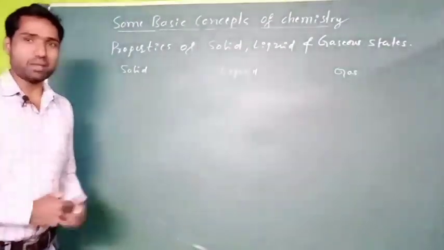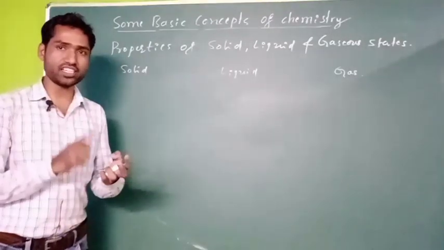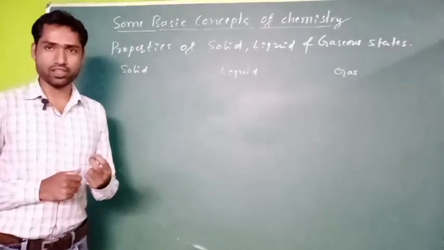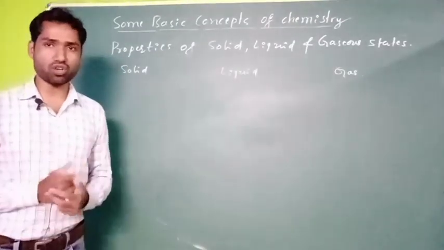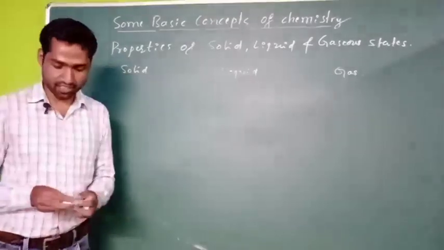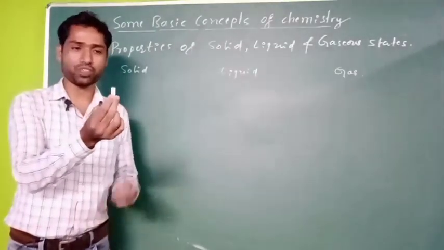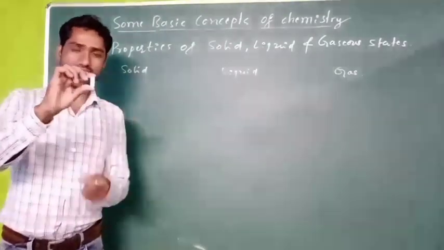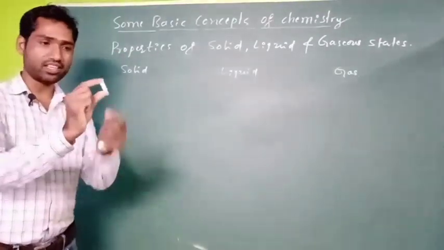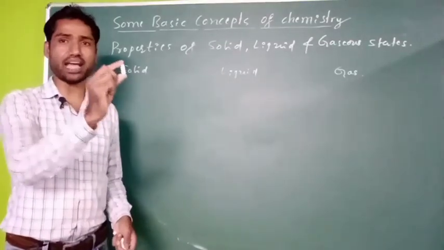Let us take the example of water itself. Water exists in three states: one is solid state, ice; liquid state, liquid water; and gaseous state, water vapors. Right. What about the mass of the solid state? It possesses a definite mass. Let us assume that this is an ice cube, having a definite mass of approximately 5 grams.